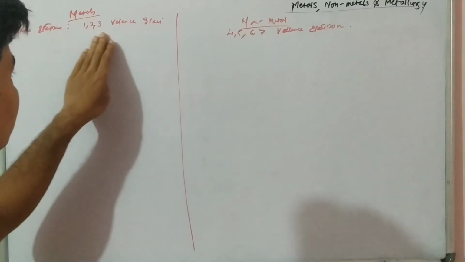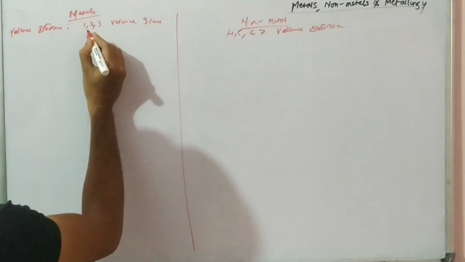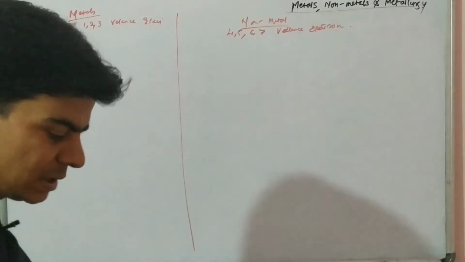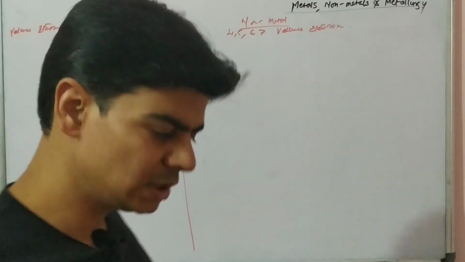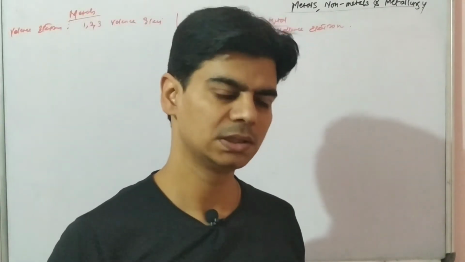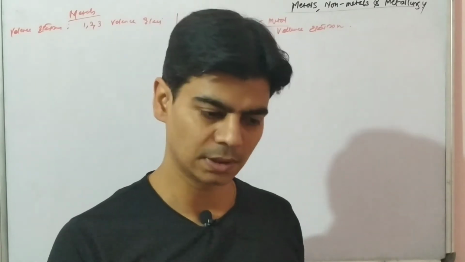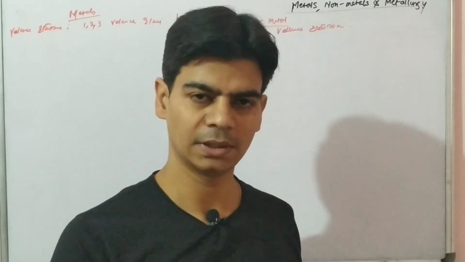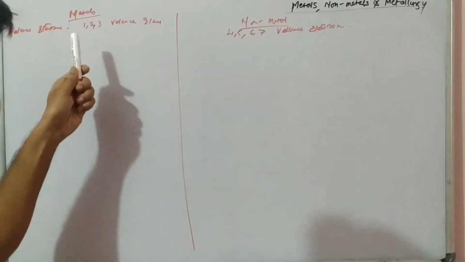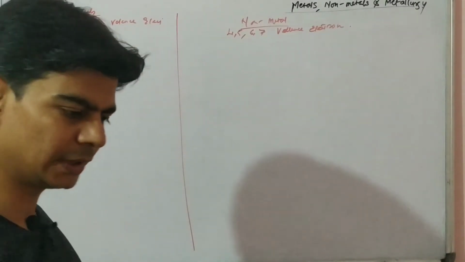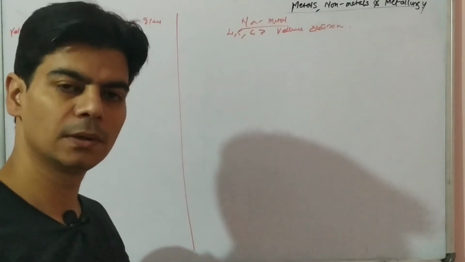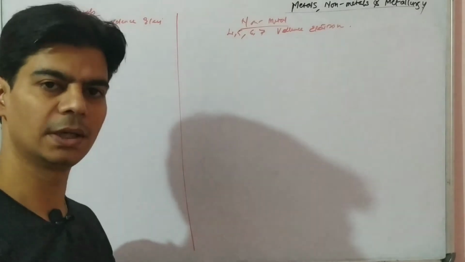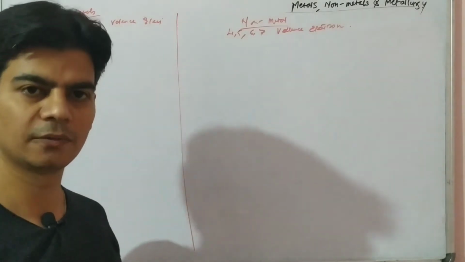And one more important thing, metals have less number of valence electrons, so these metals can easily lose these valence electrons, because less energy needs to be supplied to remove these less number of electrons. So that is why we say metals lose electrons to form positive ions, right?